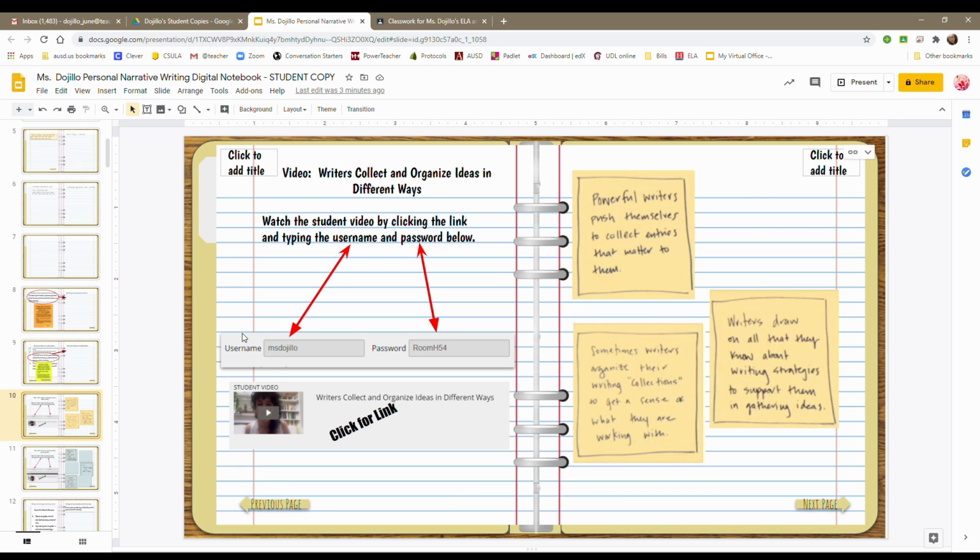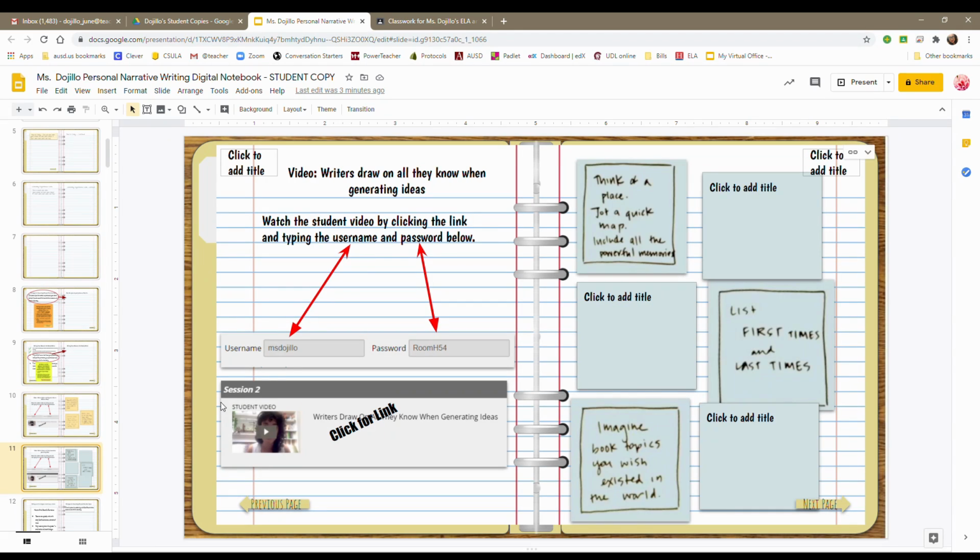On slide 10, you can watch the video. This is where writers collect and organize ideas in different ways. You can use my username and password, and you can click the area where it says click for link to get the video, and you're going to use the username and password. And then on the other side of that page is just the information that the speaker talks about. And these are just notes for you.